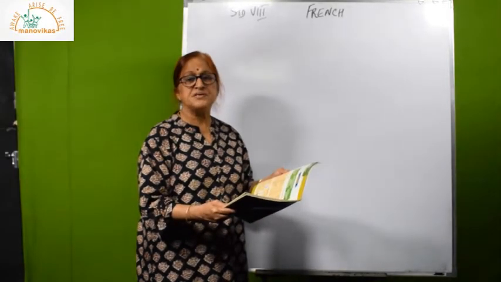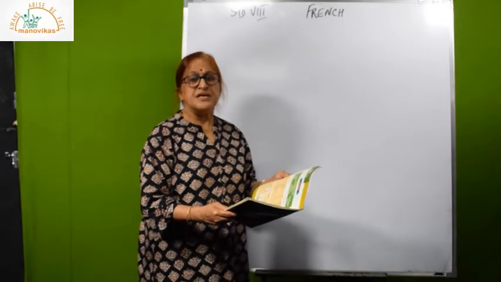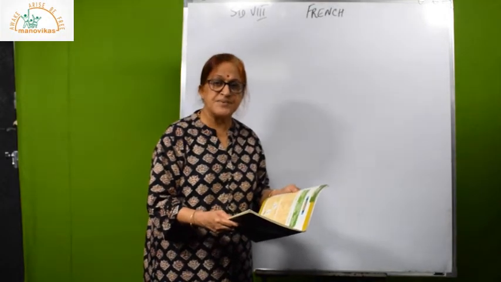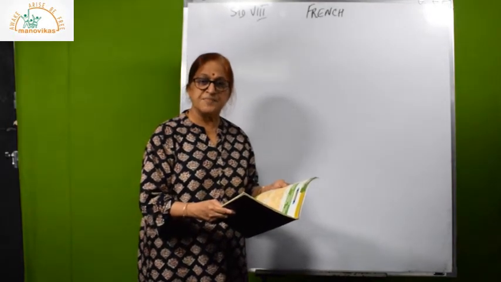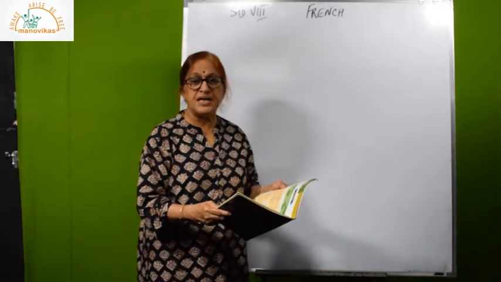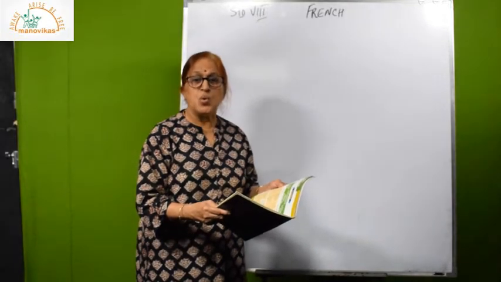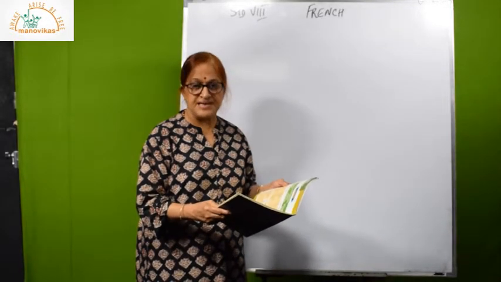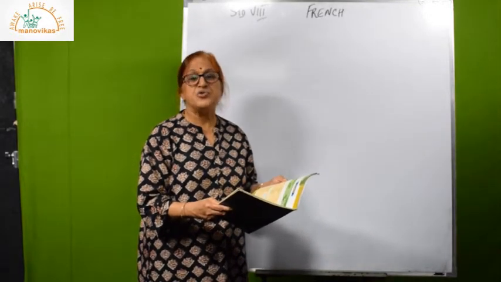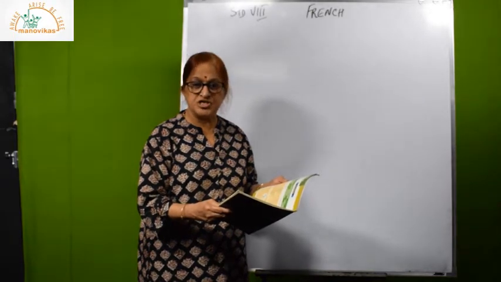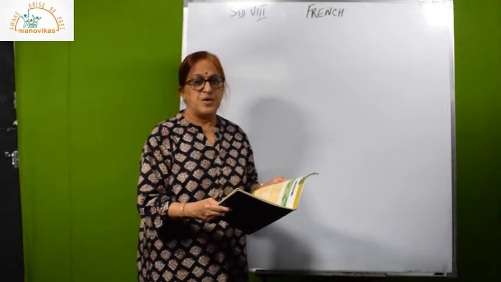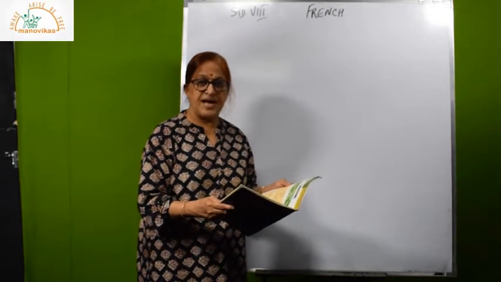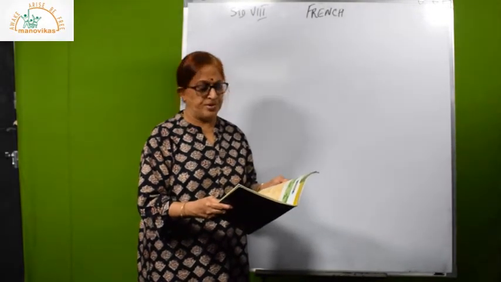Why have they coupled tu and vous together? Tu is used for a singular person. But vous also can be used for one single person if that person happens to be elderly, older than you, or out of respect. For example, when you are talking to me, I am your teacher, you cannot call me tu. You have to call me vous. So vous can be both, either singular or plural.